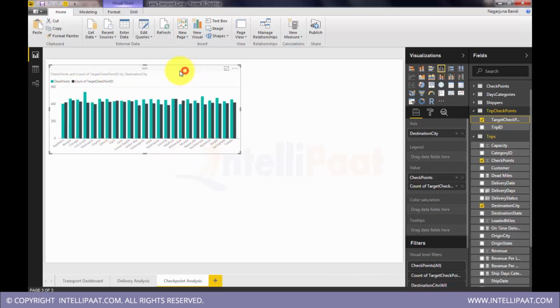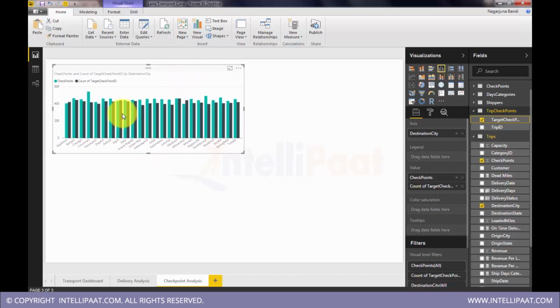So this is a variation. So you can see here, most of the states are meeting it. But here if you see, in some states target checkpoints are more than the actual covered, and in some states more checkpoints were covered than they assigned, so more delay in the delivery. So these are the states where trucks are heavily getting broken or halted or stopped. That's why they are covering more checkpoints than the intended actual.